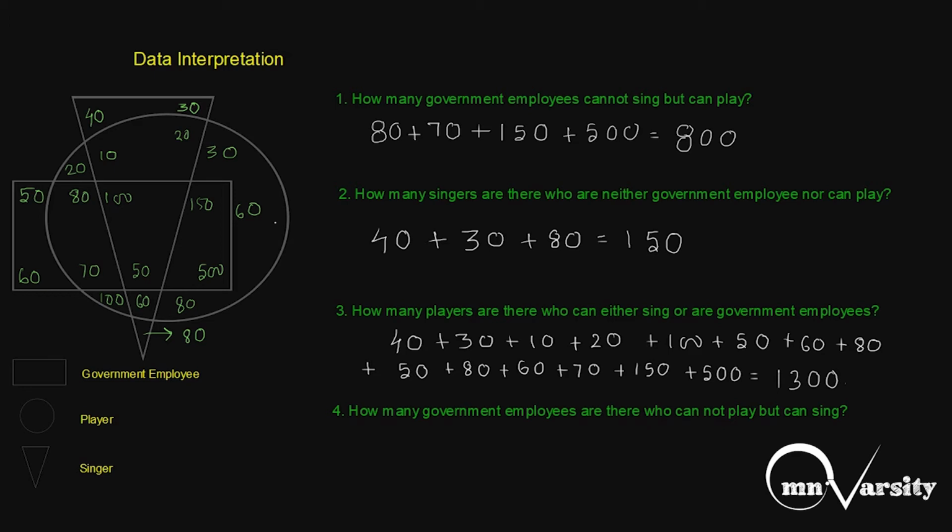Let's go to the next question. How many government employees are there who cannot play but can sing? I need to find people outside the circle, inside the rectangle and the triangle. Well, there are no such values which satisfy this case. So we can say that there are 0 people.